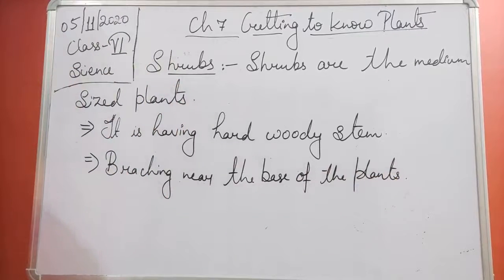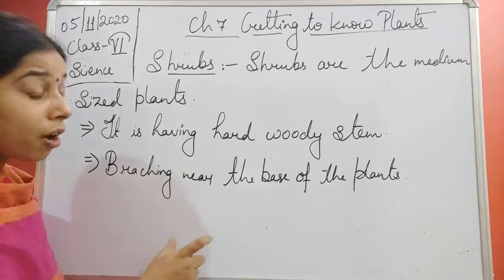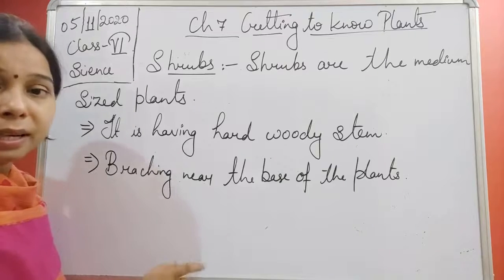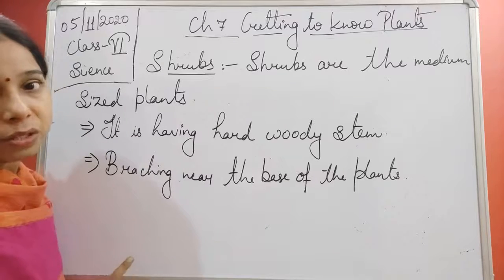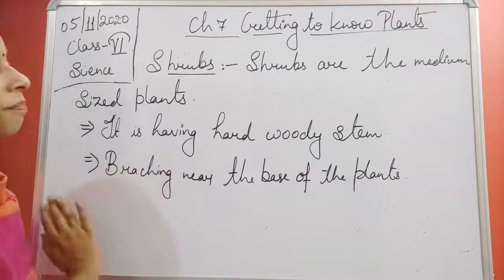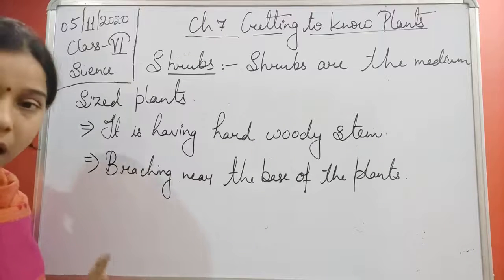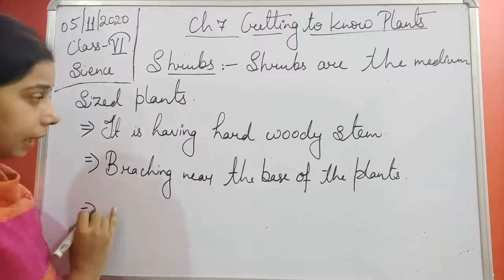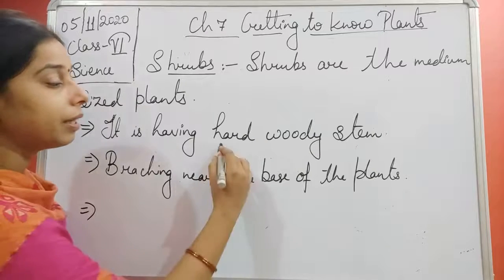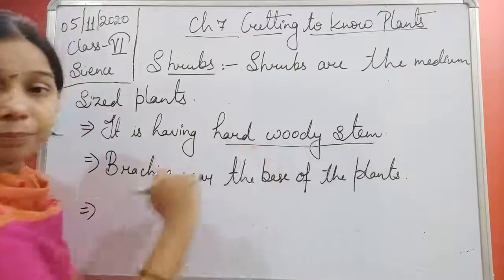Okay, branching near the base of the plants. So in case of herbs, no such branching was there, but here branching occurs, and that branching occurs at the base of the plant. So we will say that in case of shrubs, branching occurs. Now you see, students, the shrubs basically have a hard woody stem.